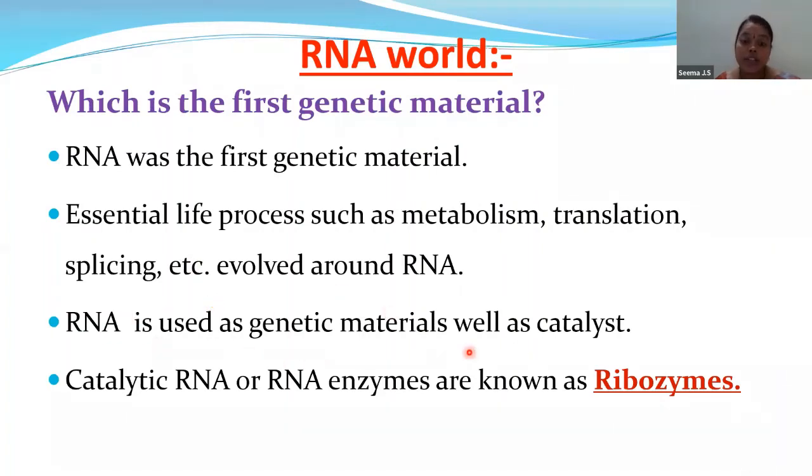RNA is used as the genetic material as well as a catalyst. A catalyst is nothing but something that speeds up the process. And what is the enzyme present in RNA? Nothing but ribozymes. So ribozyme is the enzyme which is present in the RNA.